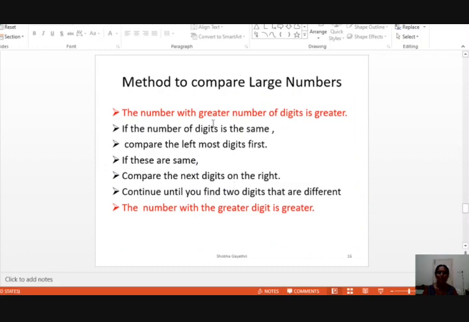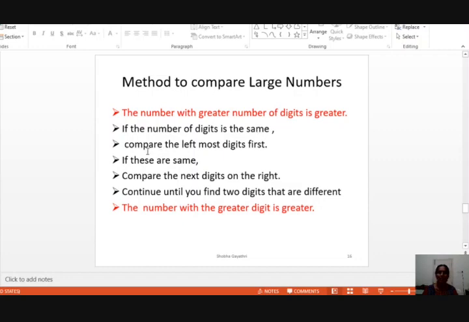These are the rules to compare the numbers. Method to compare large numbers. The number with the greater number of digits is greater. When you are given a 3-digit number and a 4-digit number, obviously you need not read the number. Always a 4-digit number is greater than a 3-digit number, right? So if the number of digits are same, that means if it is a 6-digit number, then you have to read the number.